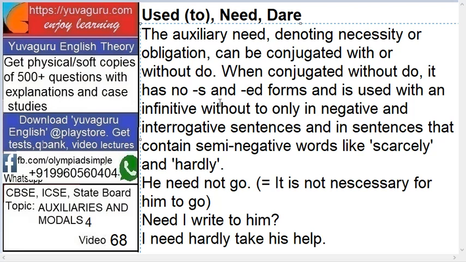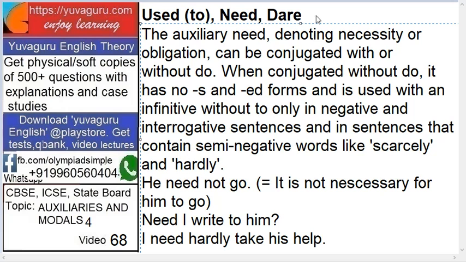With an infinitive without to only in negative and interrogative sentences, and in sentences that contain semi-negative words like scarcely and hardly. Means all this is for without to, right?